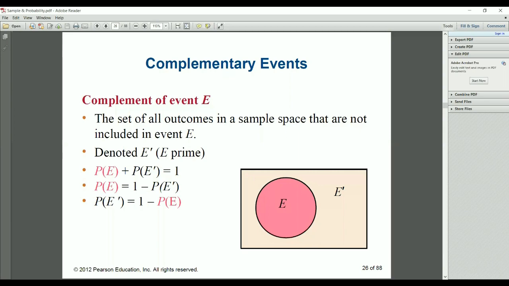The whole square rectangle is the sample space. The E, colored in pink, is the event which is happening, included in the sample space. This is event E, and when that event is not happening, that is E dash. Adding both together, we get probability 1, so that is equal to 1.